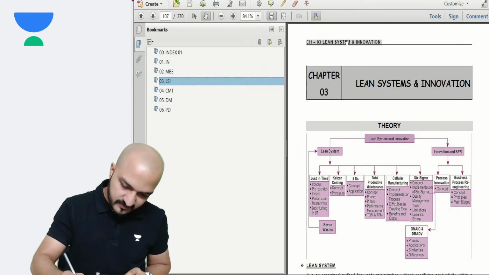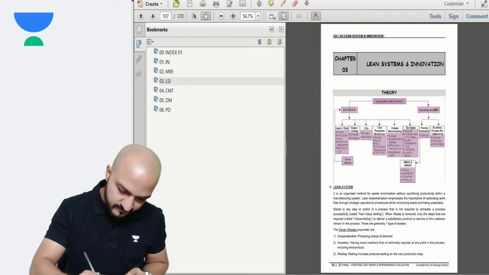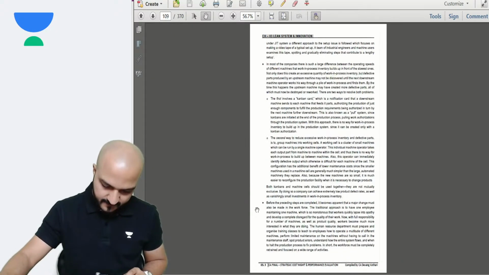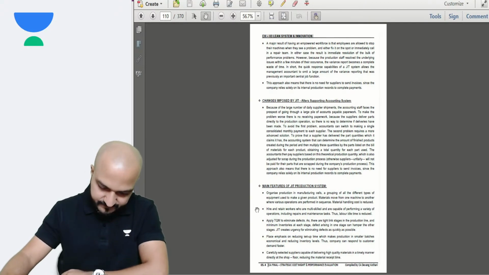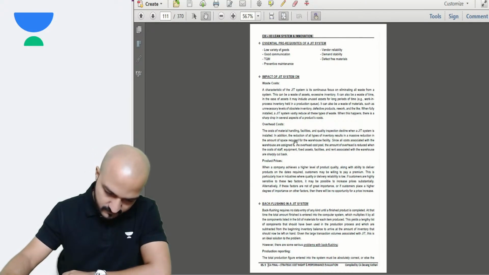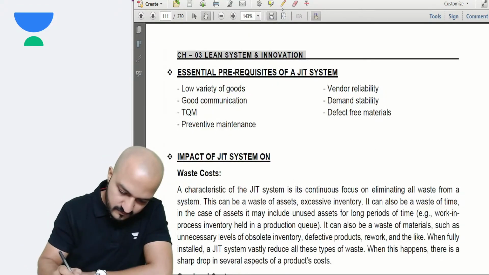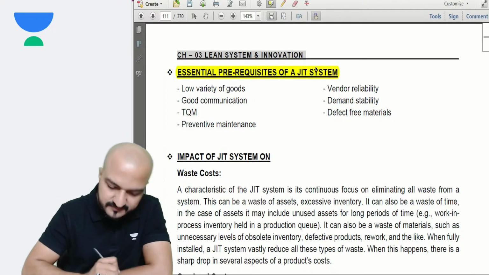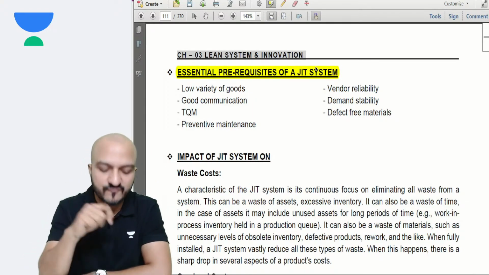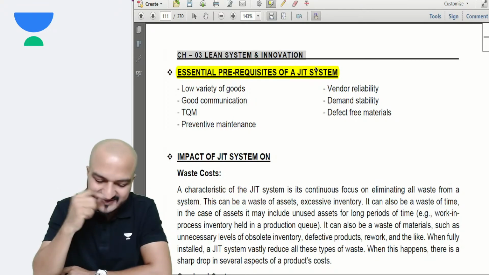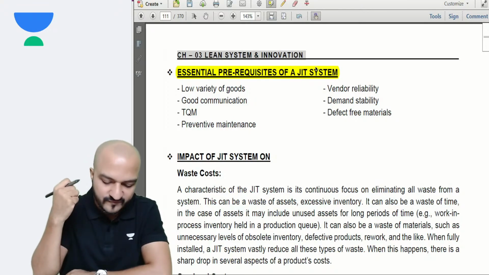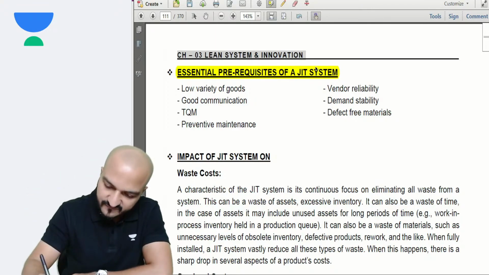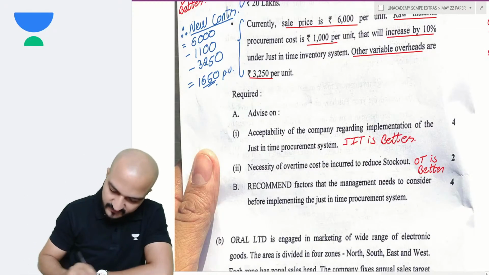I'll show you, chapter 3 JIT, this one, essential prerequisites of JIT system, the things that you should consider before implementing JIT. You should see that there are low variety of goods, there is good communication, TQM, preventive maintenance, all these things we have discussed in class that you can cover.